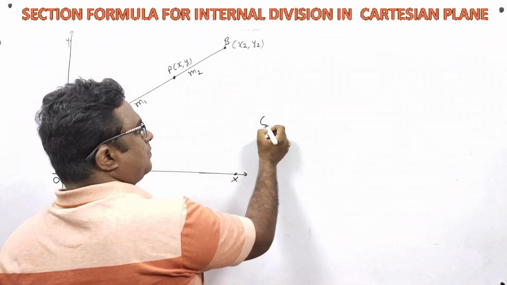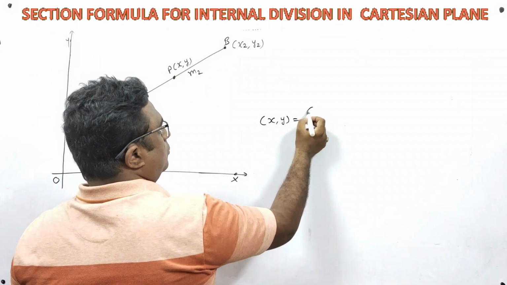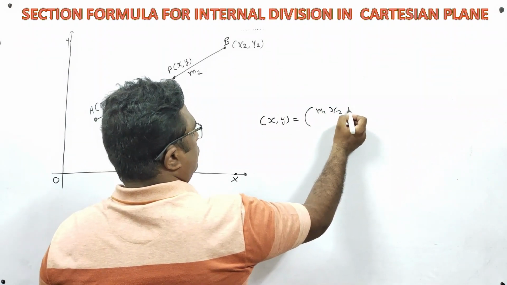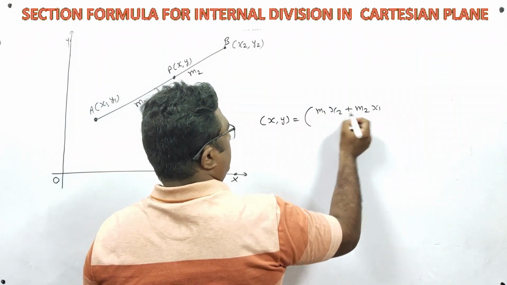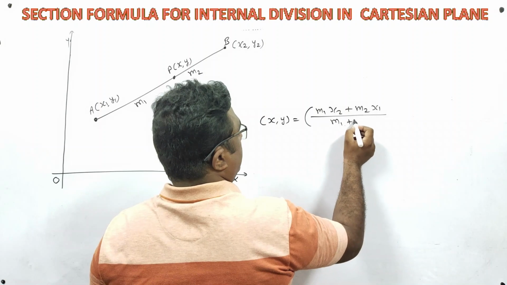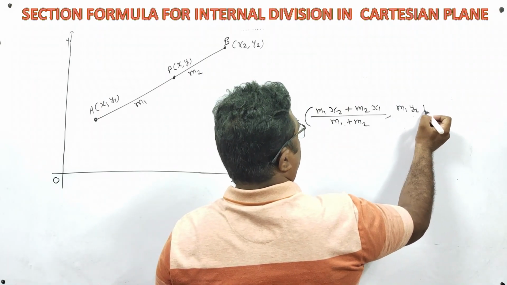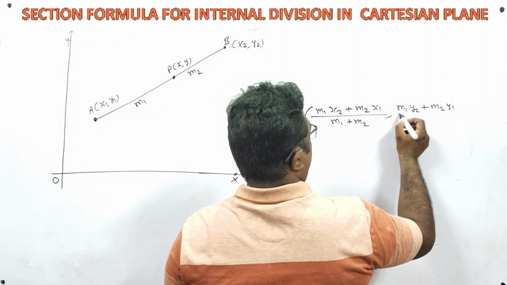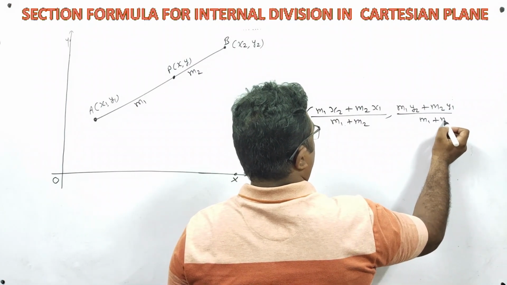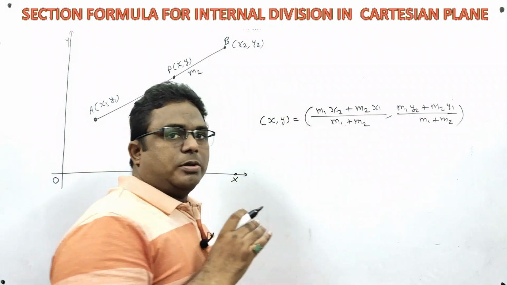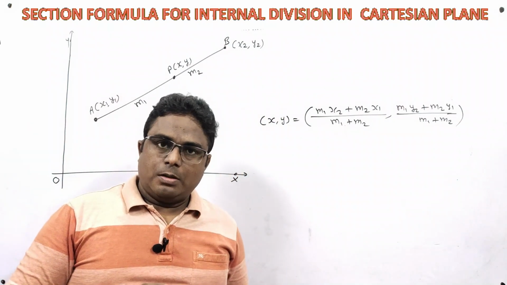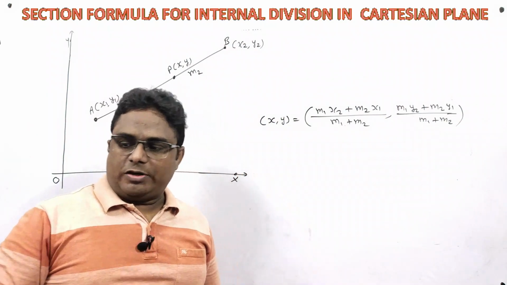Section formula is that xy is equal to m1 x2 plus m2 x1 upon m1 plus m2 and comma m1 y2 plus m2 y1 upon m1 plus m2. All of us know that this is section formula, but in this video we will do the proof of it.